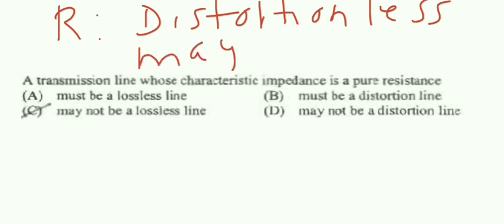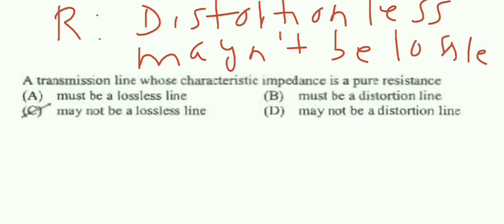So option A, must be lossless, no. Must be distortionless, no. May not be a lossless line. It is a distortionless line. So option C is the right answer. So keep another point also in mind: a transmission line with pure resistance as characteristic impedance is a distortionless line and it may not be a lossless line.